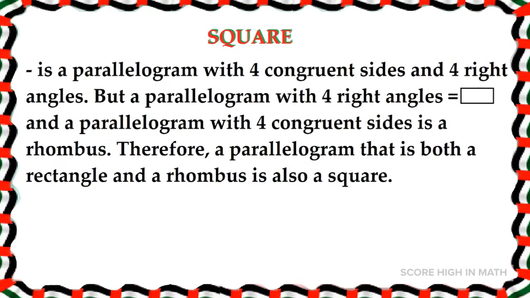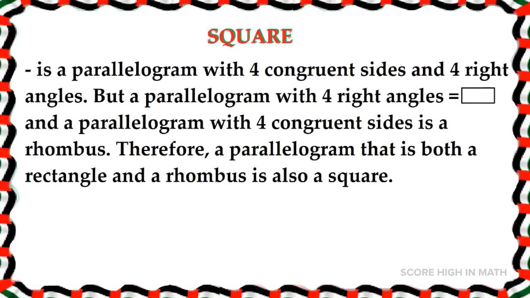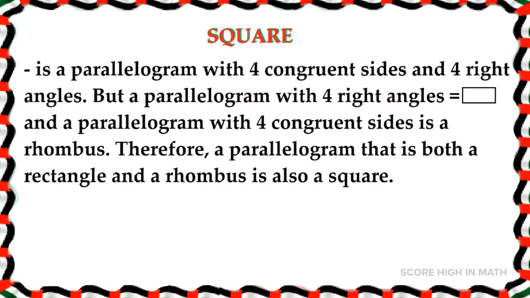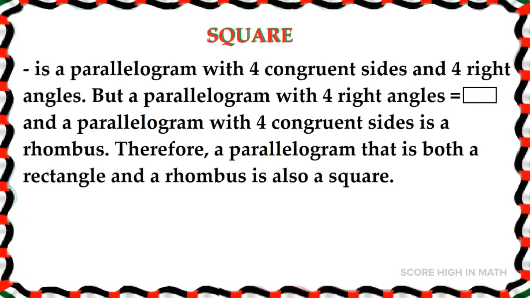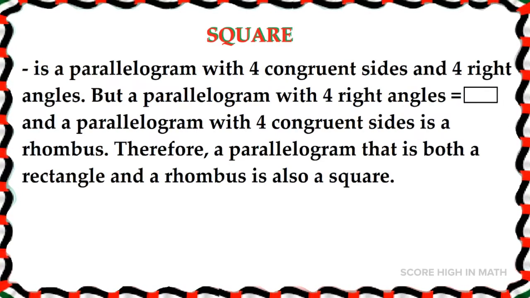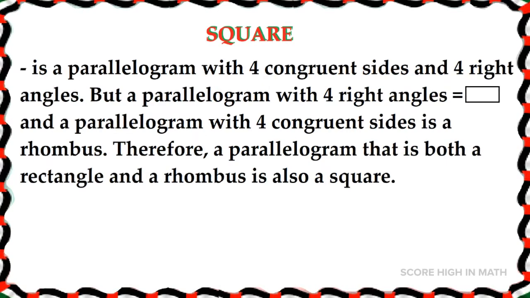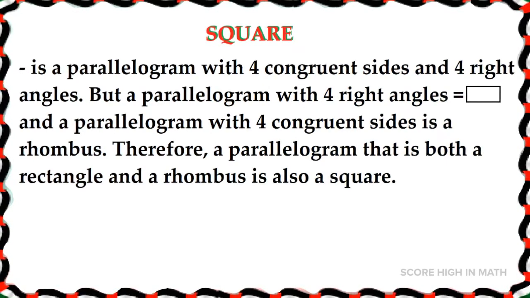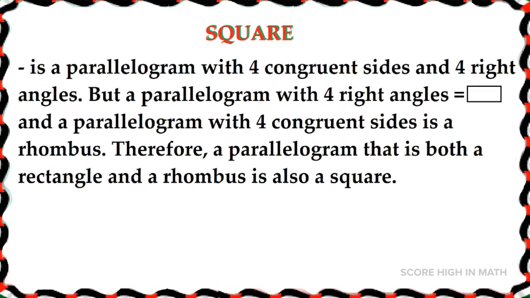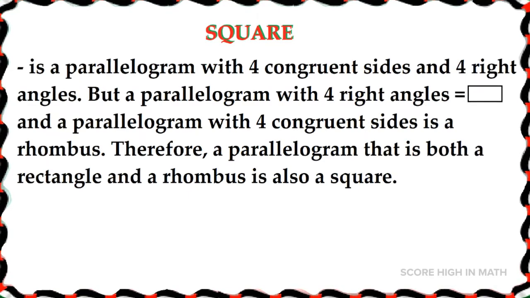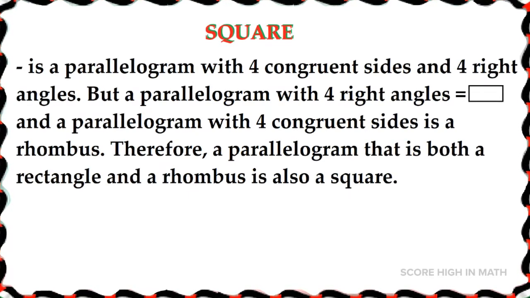A square is a parallelogram with 4 congruent sides and 4 right angles. But a parallelogram with 4 right angles is a rectangle. And a parallelogram with 4 congruent sides is a rhombus. Therefore, a parallelogram that is both a rectangle and a rhombus is a square.